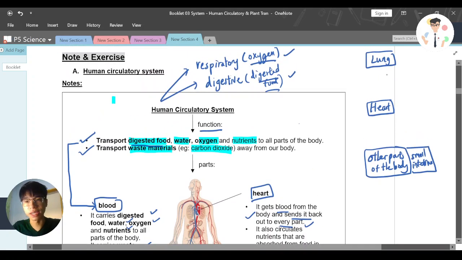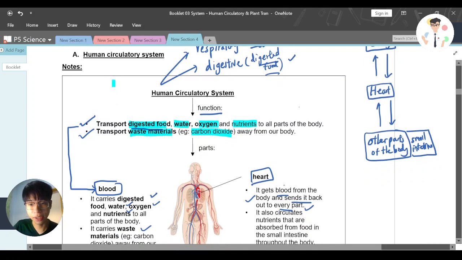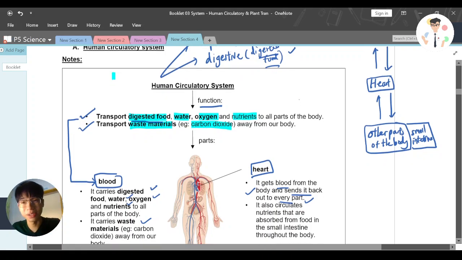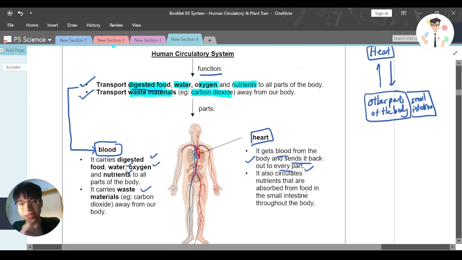Later I'll draw something like this, and all these lines refer to the blood flow, from the lung to the heart, then from the heart to other parts of the body. Coming in, coming out, and I'll explain in detail what they are carrying at that moment.